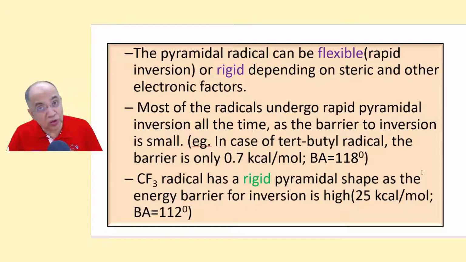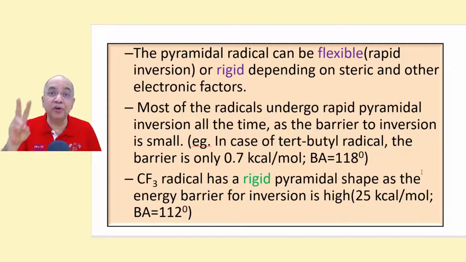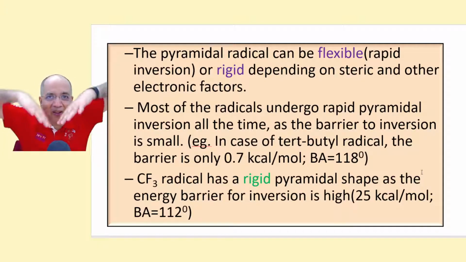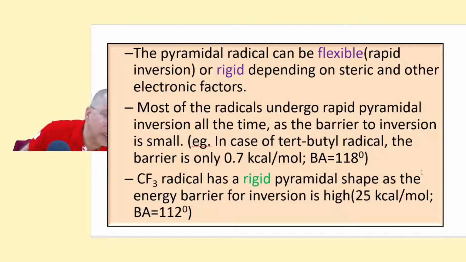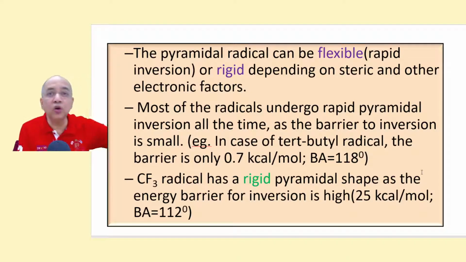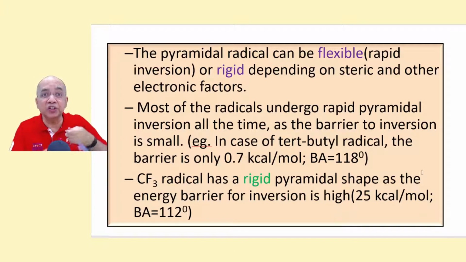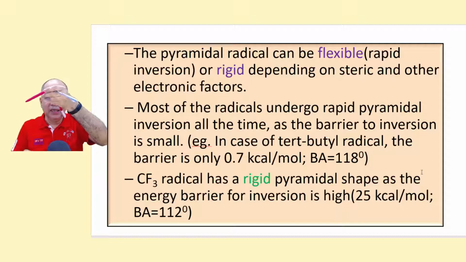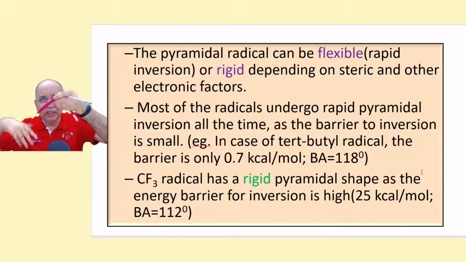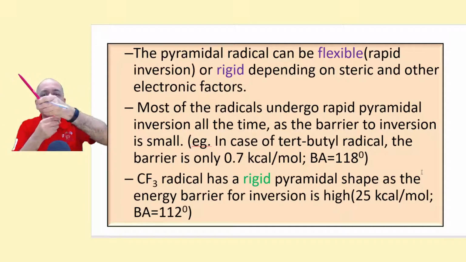Now, those pyramidal structures can be of two types. Either it is flexible pyramidal, because in most of the cases the pyramid undergoes rapid inversion. Supposing this is the pyramid, this is on one side, then the next moment the pyramid will be on the other side.